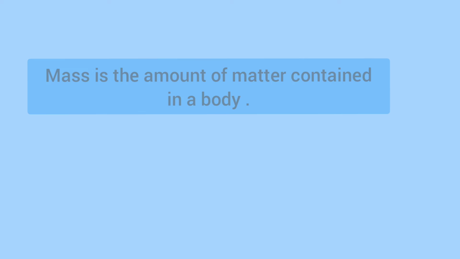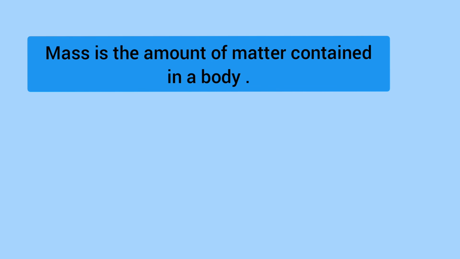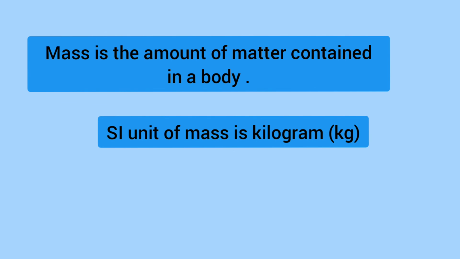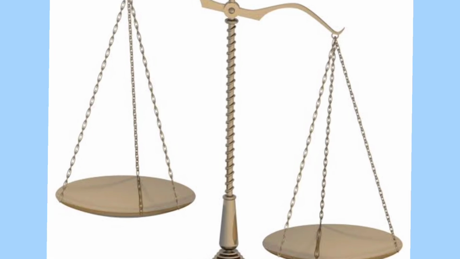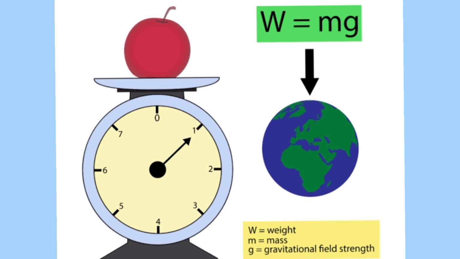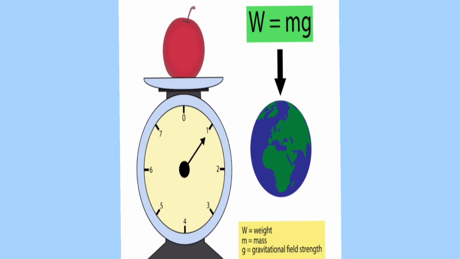Mass is the amount of matter contained in a body. SI unit of mass is kilogram, that is kg. The simplest instrument used to measure mass is beam balance. You know kids that mass and weight are two different physical quantities. The quantity of matter in a body is called its mass and the force with which a body is attracted by earth is its weight.